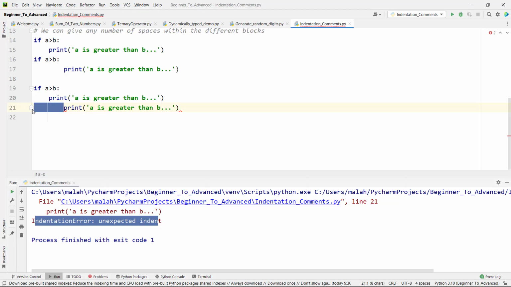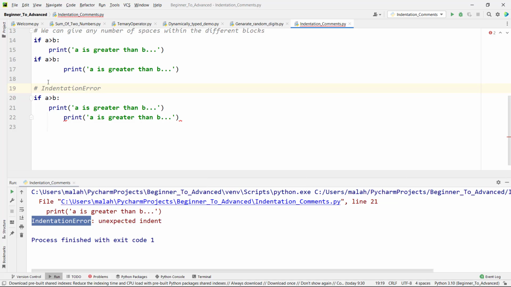Here if you notice we have given two spaces, whereas in this line of code we have given only one space. So let me add the comment here as well. We are getting the indentation error because it has to use the same number of spaces within the same block.